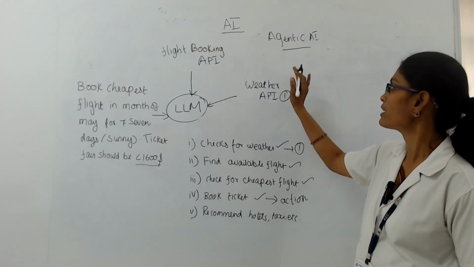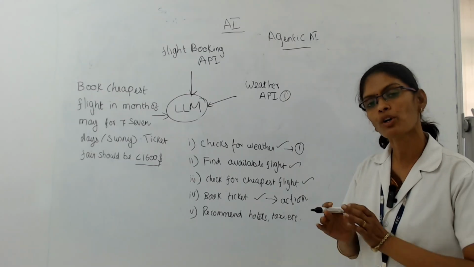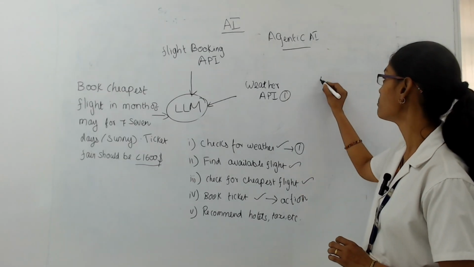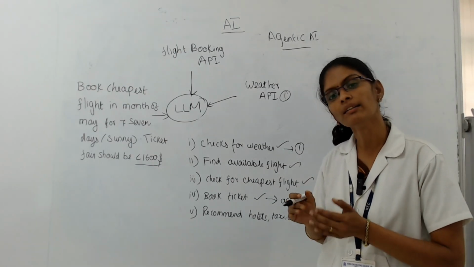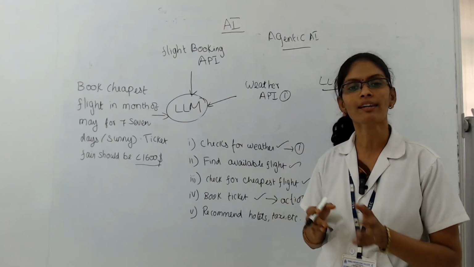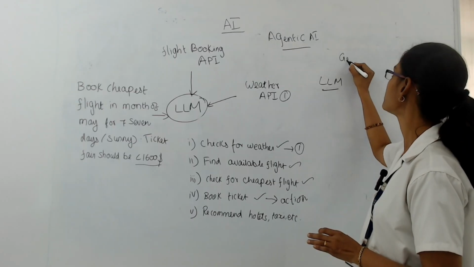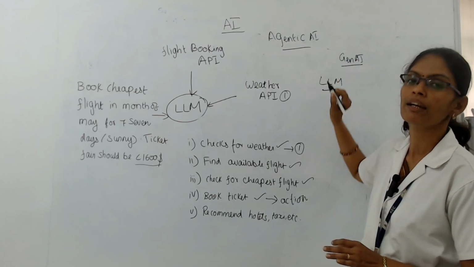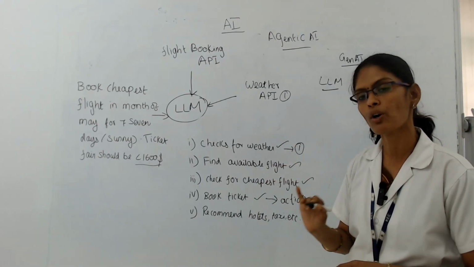So we have learned about Gen AI, AI agent and agentic AI. So what is Gen AI? The heart of Gen AI is the LLM. What it does is try to identify the pattern depending upon the existing data. That is what our Gen AI does. The working of Gen AI is that it identifies the pattern with the help of existing data.